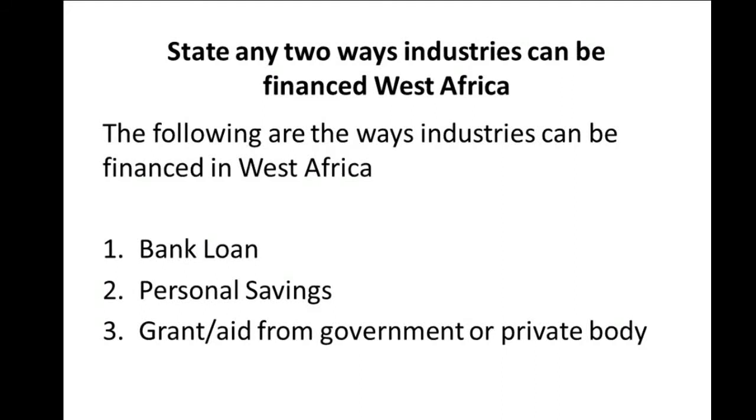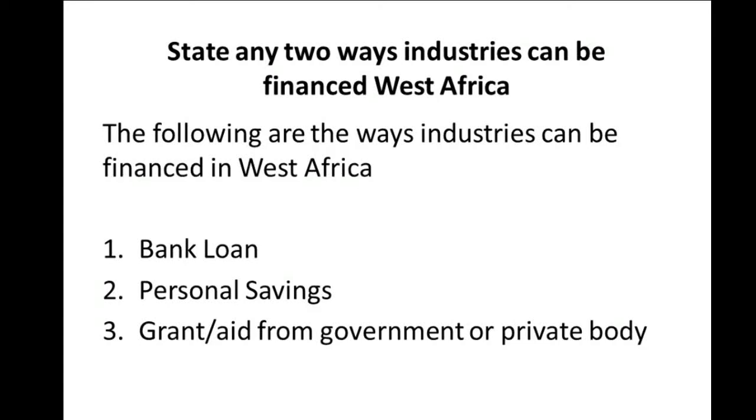Private bodies, for example in West Africa or in Africa, is the Tony Elumelu Foundation. Foundations such as Tony Elumelu give grants to budding entrepreneurs, or entrepreneurs that already have their business idea plan. After their application is reviewed, they can be given that finance, which they call seed capital, to start that business.